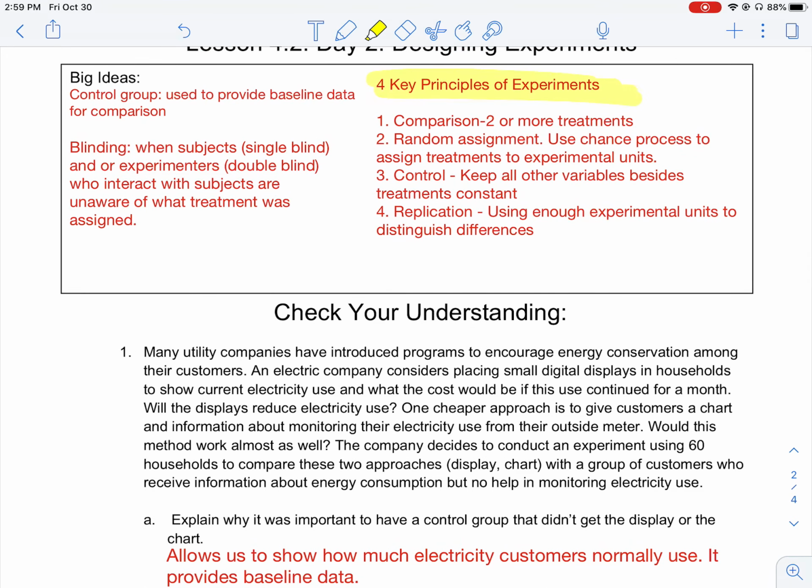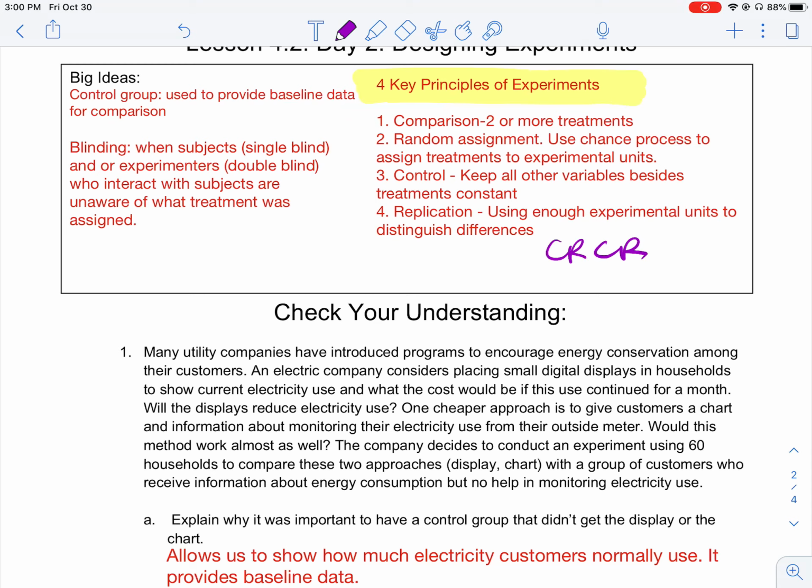Okay, we also have here the four key principles of experiments. If you open your book, you would see something like this, the four key principles of experiment. And there are so many examples in your book. But let's go through this quickly. Let's put the acronym, CRCR, right? So C is comparison. You need two or more treatments. With Mrs. Galas, she didn't have a comparison, so we need to have a comparison, two or more treatments. In here, it's caffeine versus no caffeine.